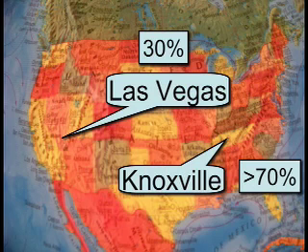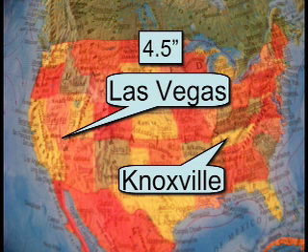Let's take a look at Las Vegas, Nevada, and compare it with Knoxville, Tennessee. Again, these cities are both about the same distance north of the equator, so they receive about the same amount of sunlight every day throughout the year. And they're both inland far enough not to be affected by sea breezes. Las Vegas only receives about 4.5 inches of rain annually. Knoxville receives about 48 inches of precipitation. Consequently, the air in Knoxville is much more humid than the air in Las Vegas.